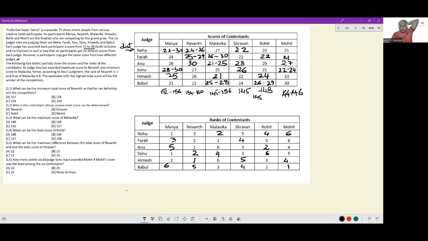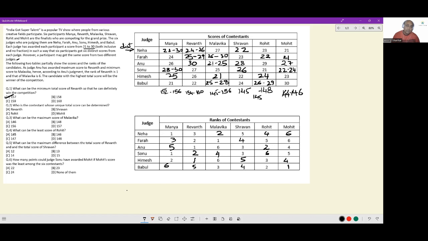Let's go record the answers. What can be the minimum total score of Revant so that he can definitely win the competition? Given that the highest possible score that can potentially be achieved by his competitors caps out at 156. Malvika can potentially reach 156. Manya can potentially reach 156. Even if Revant ends up at 157, he's definitely winning the competition. So answer is option A.